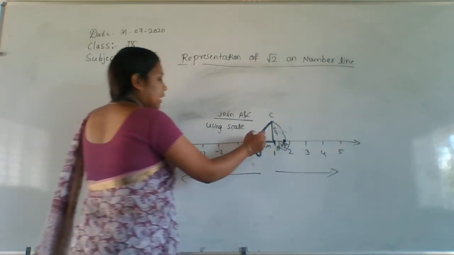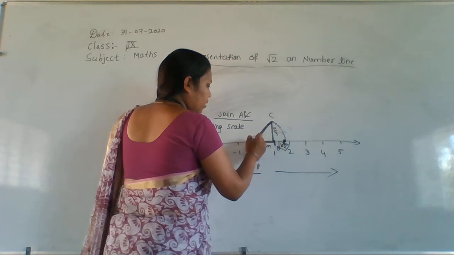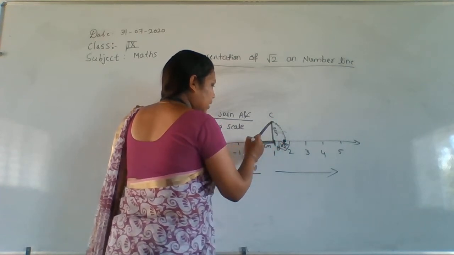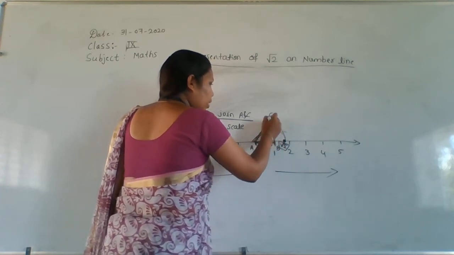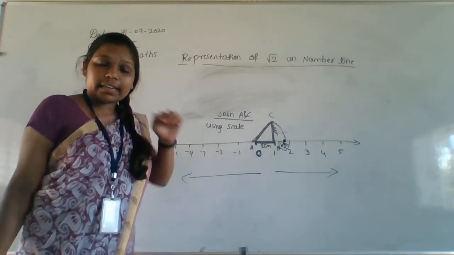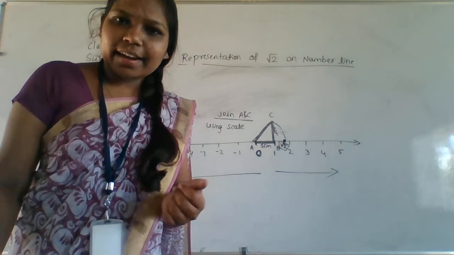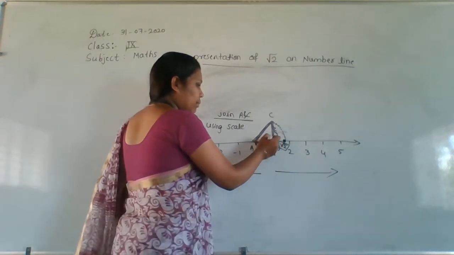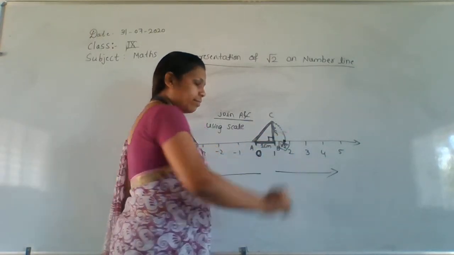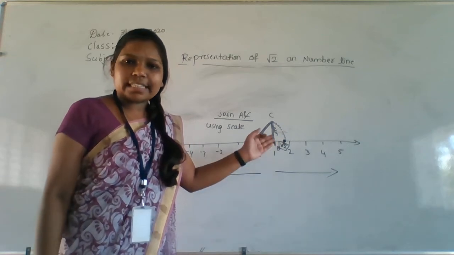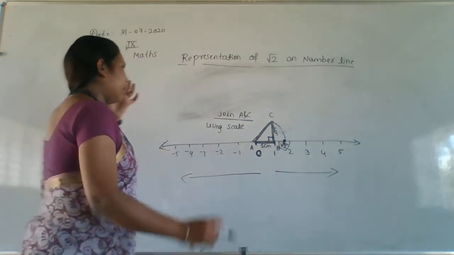See here. What is this? How is it looking? Obviously it is a triangle. Which triangle is it? A right angle triangle. See here, this will be a right angle here. So obviously it is a right angle triangle.